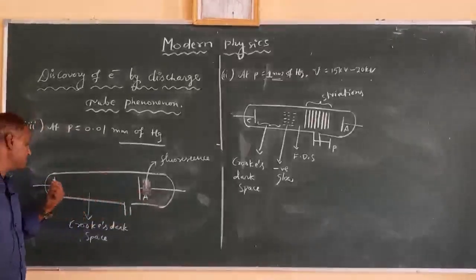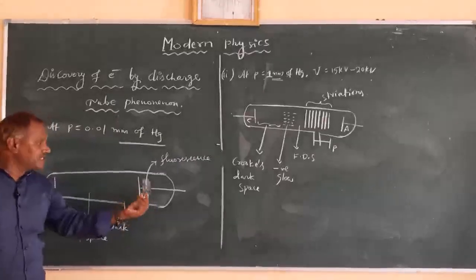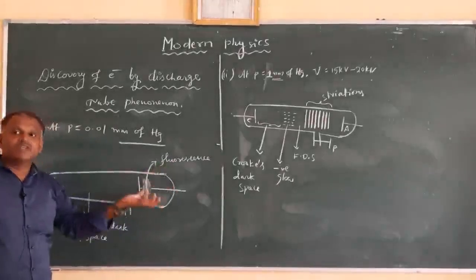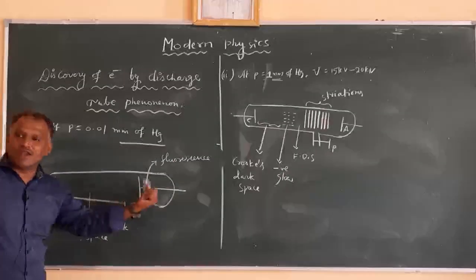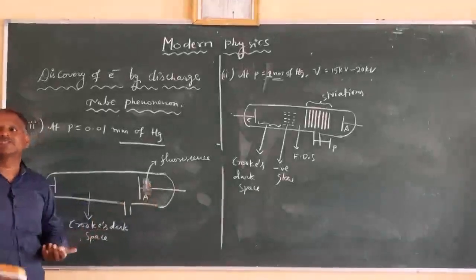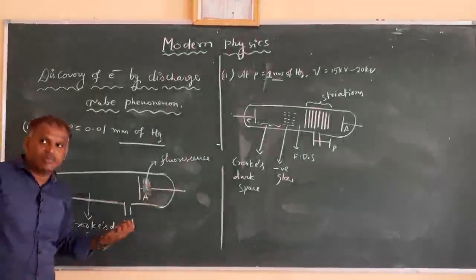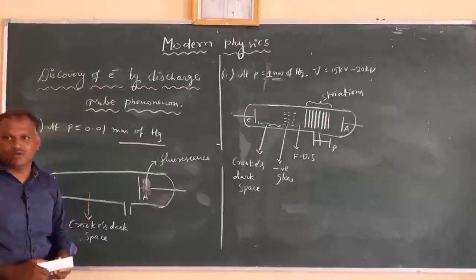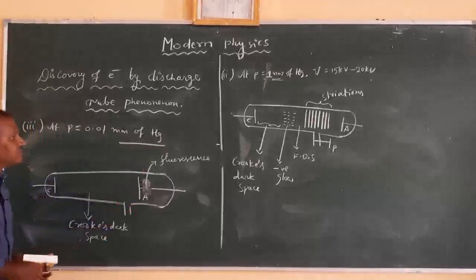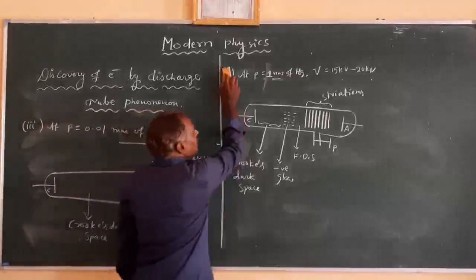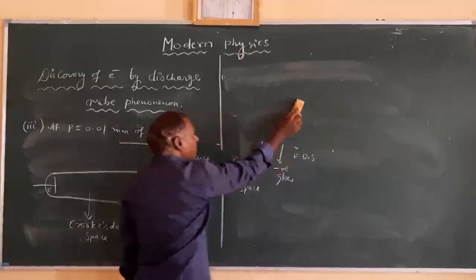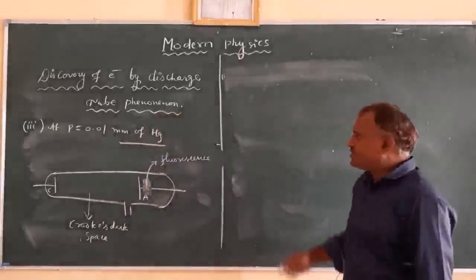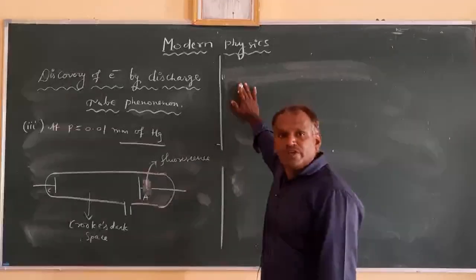But we are not seeing them. How can we decide it is passing from cathode to anode? Because behind the anode we observe a fluorescence, because some rays are coming from cathode to anode. So those rays are known as cathode rays. Because those rays interact with the glass tube, we get that fluorescence, which forms behind the anode. So these invisible rays at a pressure of 0.01 mm of Hg with a high potential of 15 kilovolts to 20 kilovolts, there you can observe cathode rays are produced.